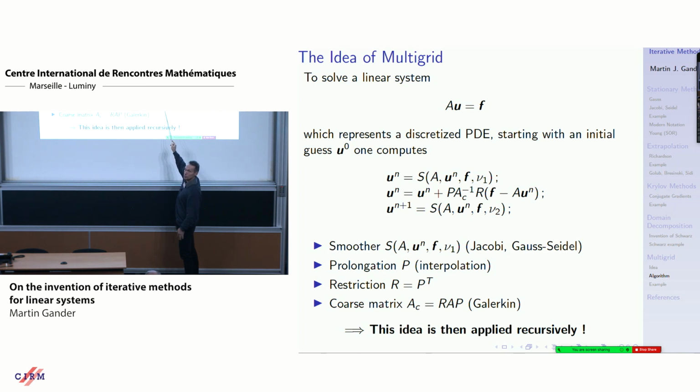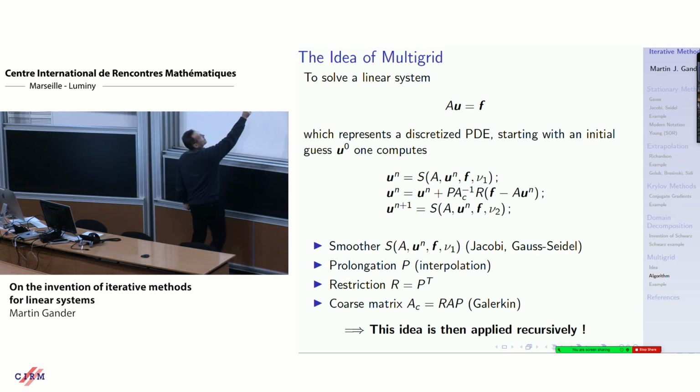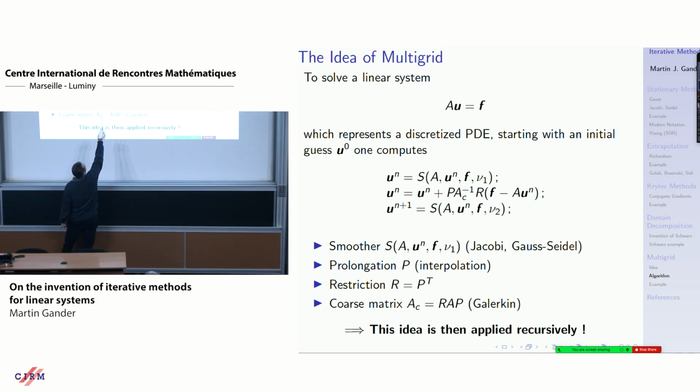The smoother, as I mentioned, can be one of the classical slow methods. It must be a smoother. It could also be the Richardson method with the zeros put on the high frequency. Prolongation is usually done by interpolation. Restriction is the transpose. The coarse matrix you can even choose without discretization, just a Galerkin formula. And then you apply the idea recursively. So you don't solve the coarse problem either. You just apply the same algorithm again, and you get a V cycle.